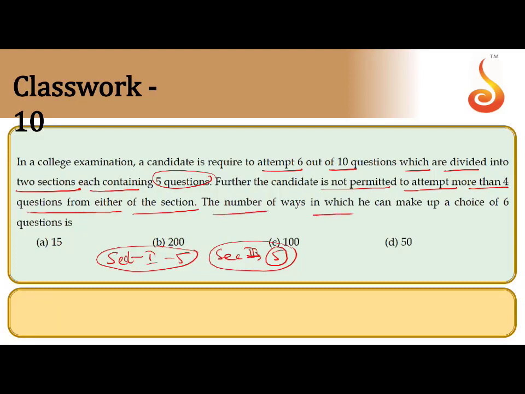The number of ways in which he can make a choice of 6 questions. You have to attempt 6 questions, but from each section, the candidate is not permitted to attempt more than 4 questions. That's the condition. Based on that condition, you have to make choices. So be careful about solving this question. It's a different question and also a good question.